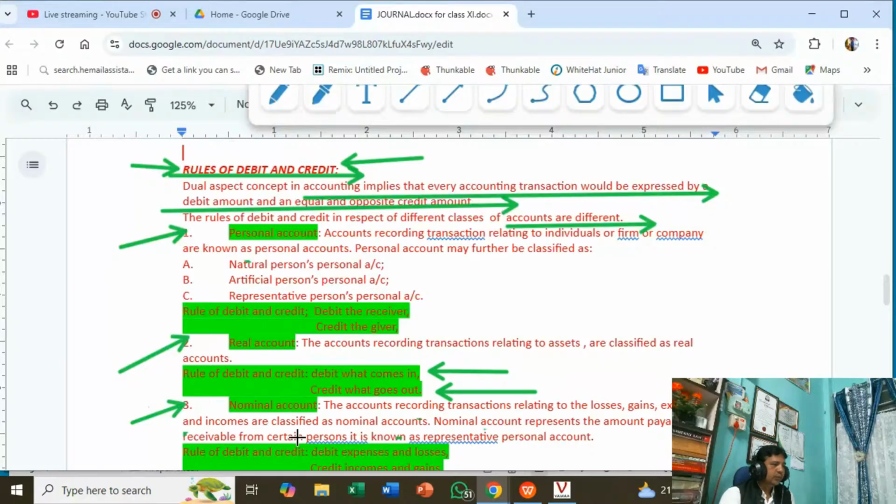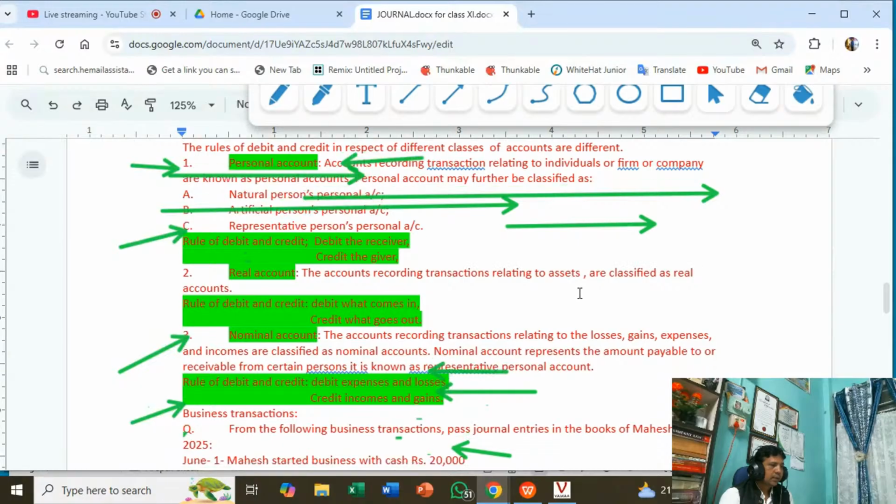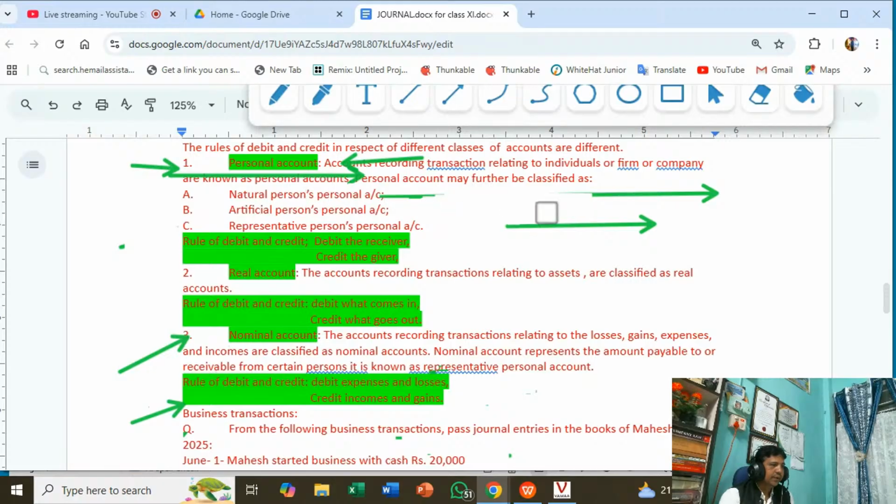Then what is the rule of debit and credit in case of nominal account? The rules of debit and credit: debit expenses and losses, credit incomes and gains. Okay, now how to understand these rules of debit and credit in recording of journal entries?